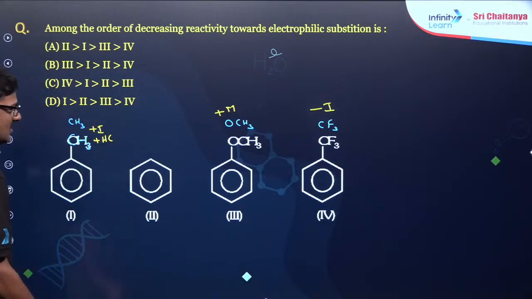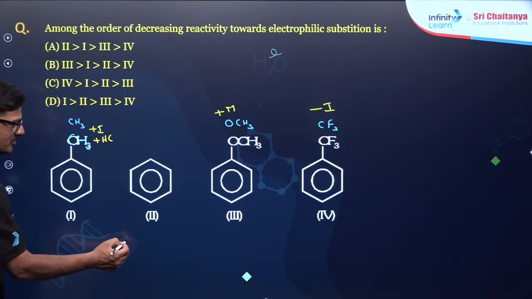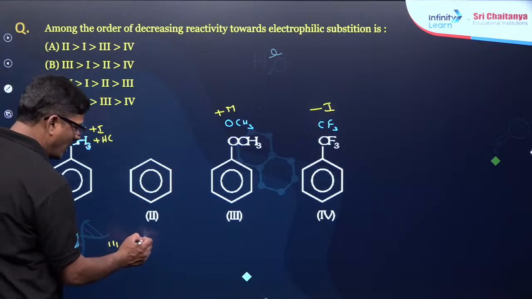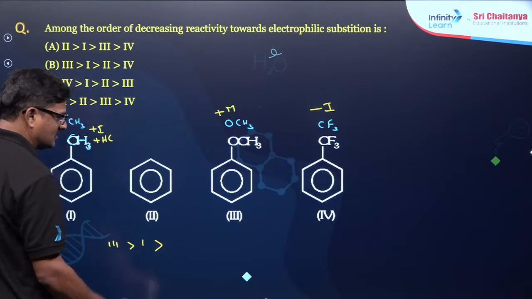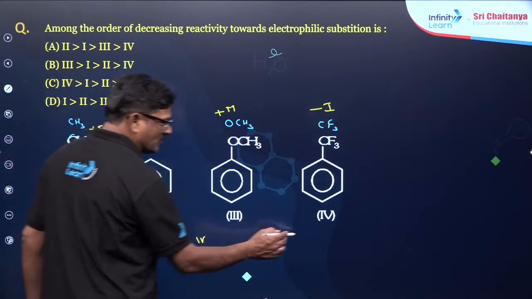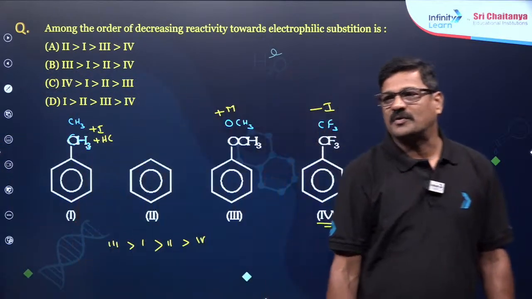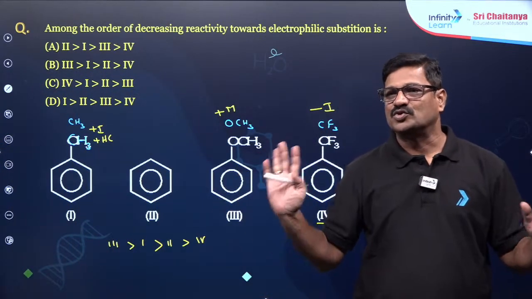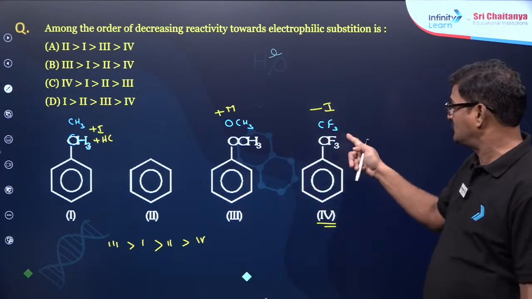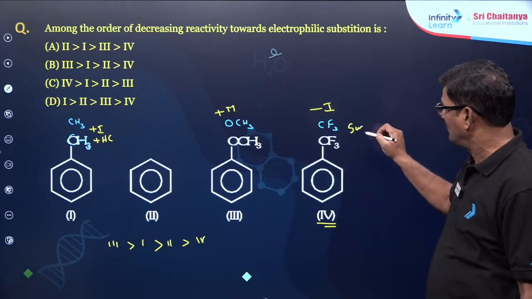I would say, 3 is going to be more reactive, and 1 is going to be more reactive, then 2 is going to be more reactive than 4. Actually, this 4 usually do not participate, Anushka, in any kind of electrophilic reaction such as super deactivating group.